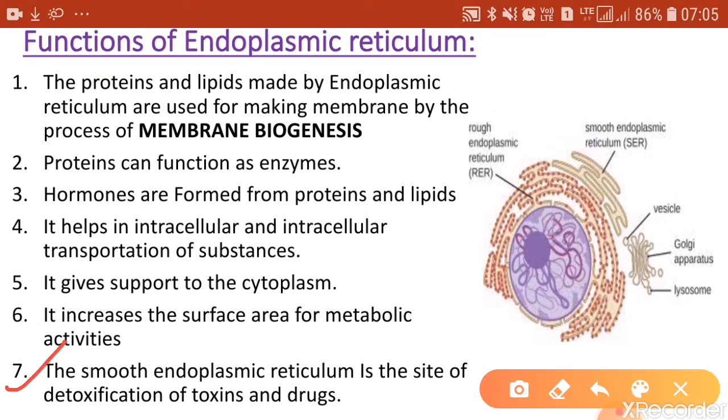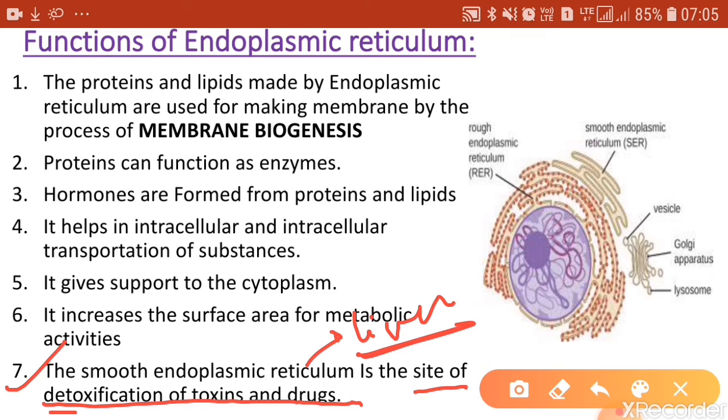Then the last important function of the endoplasmic reticulum is that the smooth endoplasmic reticulum, which is present in the liver cell, is the site of detoxification of toxins and drugs. There are lots of poisonous or toxic substances that may enter our body. Many times you take medicines and the entire drug may not be used.